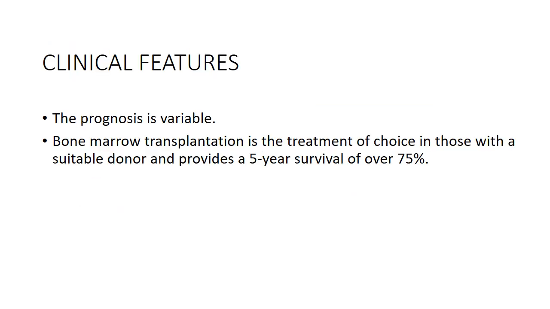The prognosis is variable, and bone marrow transplantation is the treatment of choice if a suitable donor is available, and it results in 5-year survival over 75%. Lab diagnosis: bone marrow aspiration is done, bone marrow biopsy is done, but trephine biopsy is diagnostic for aplastic anemia. The trephine biopsy is done to diagnose cases of aplastic anemia. So this was all about aplastic anemia.